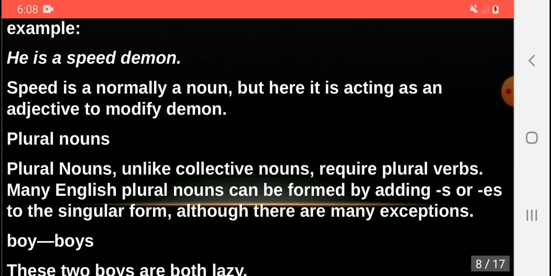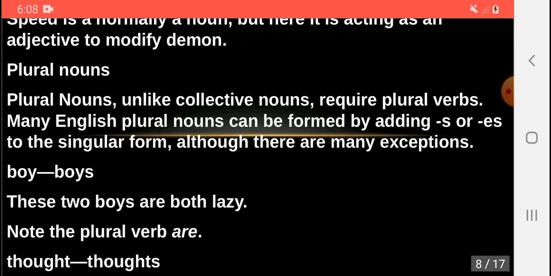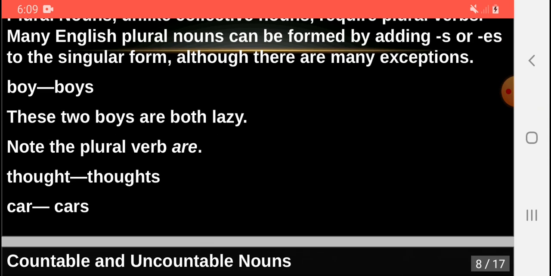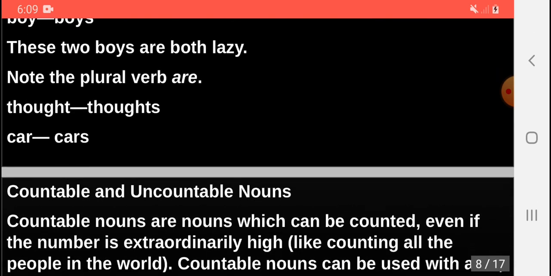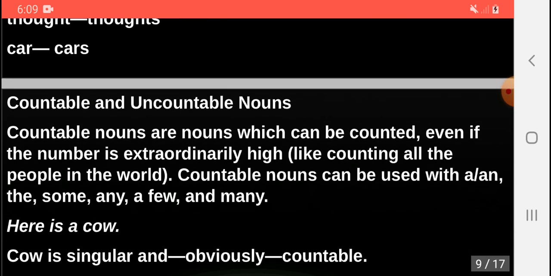Then we have plural nouns. Unlike collective nouns, they require plural verbs. Many English plural nouns can be formed by adding s or es to the singular form, although there are many exceptions. For example, boy, boys. These two boys are both lazy. Note the plural verb are. Thought, thoughts. Car, cars.